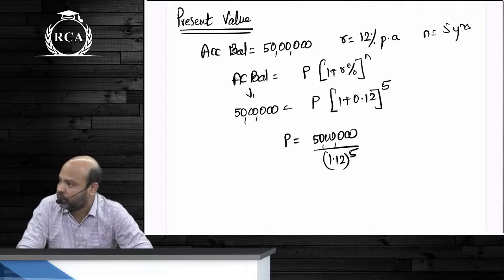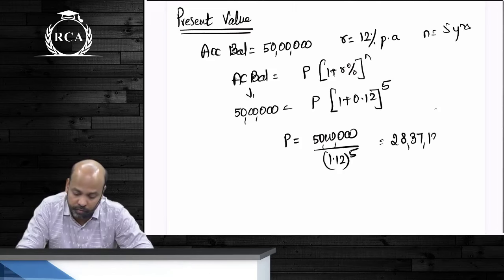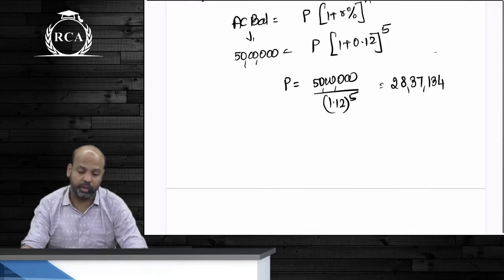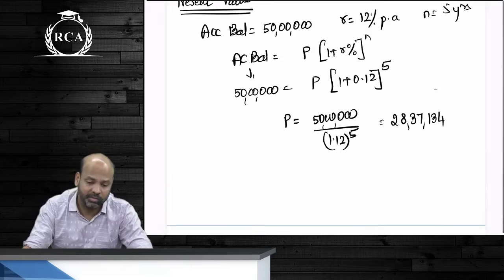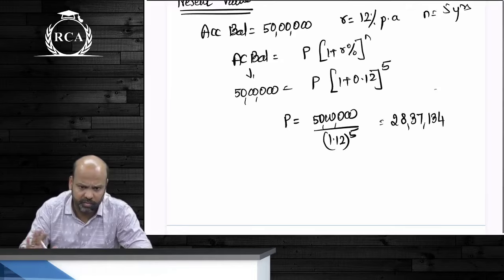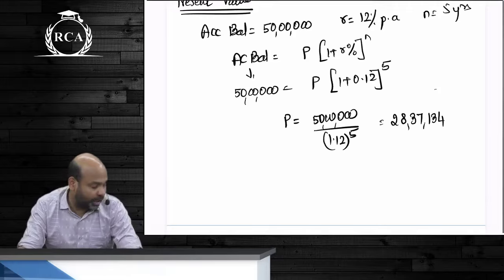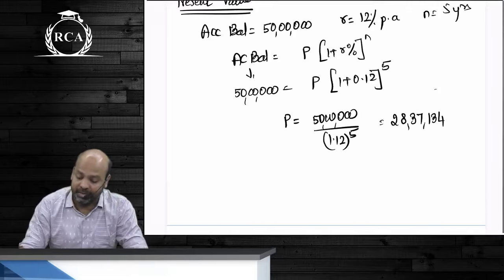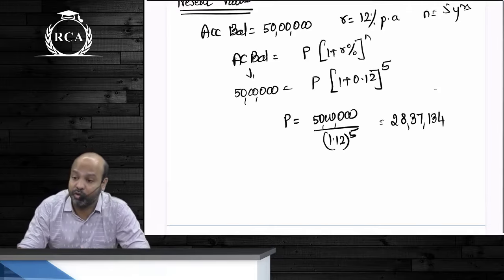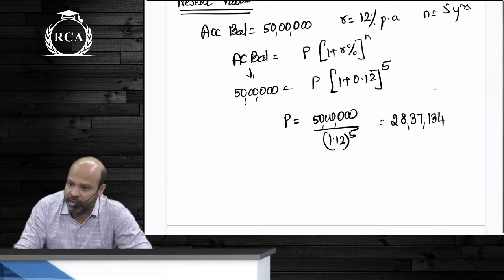So you write 50 lakhs divided by 1.12 whole power 5. The answer came, beta. How much is the amount? 28 lakhs 37 thousand 134, guys. So you will have to deposit 28,37,134 today in order to receive 50 lakhs.